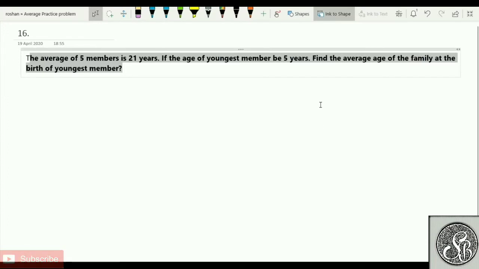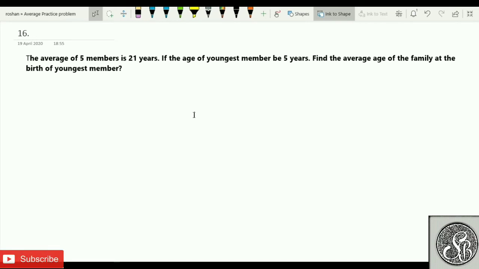Average age of 5 members is 21. The youngest member, if the age of the youngest member is 5, find the average age of the family at the time of birth of the youngest member. See, I'm just explaining. I'm just going with the explanation. Then we'll come back and find the shortcuts.